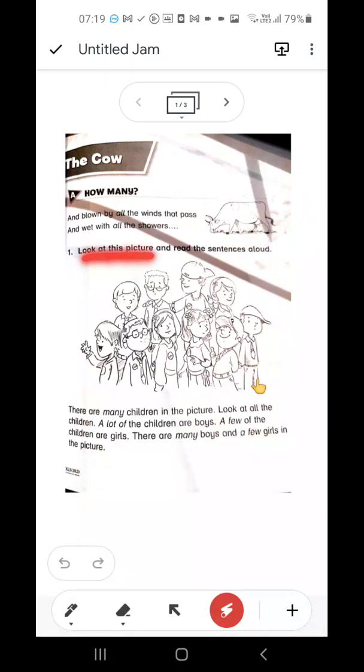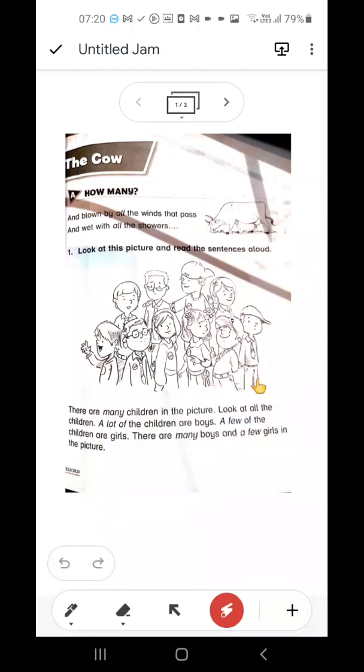They said, look at this picture and read the sentences aloud. Okay, let's read. There are many children in the picture, as you can see. Look at all the children. A lot of children are boys. A few of the children are girls. There are many boys and a few girls in the picture.